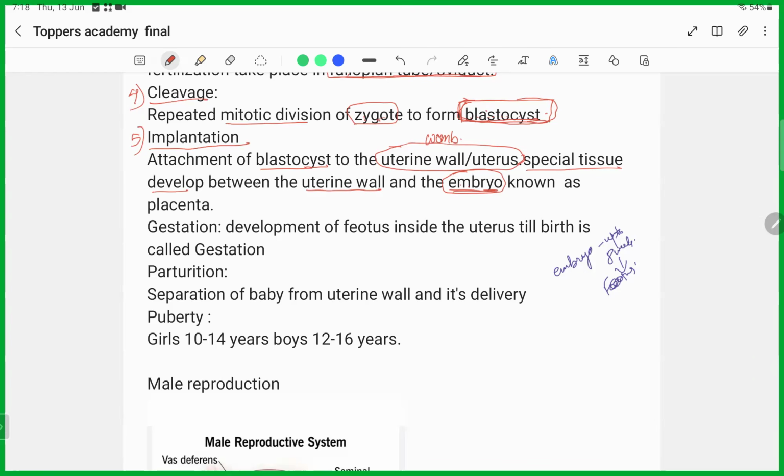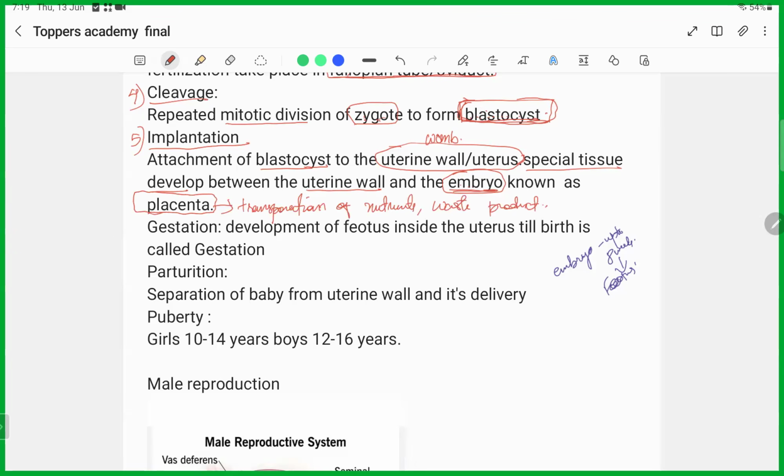Just remember that there will be a special tissue formation between the uterine wall and the embryo known as the placenta. Okay, placenta. And this placenta will help in the transportation of food material, nutrients, and even waste products, from the baby to the mother. This will form the connection between the baby and the mother.